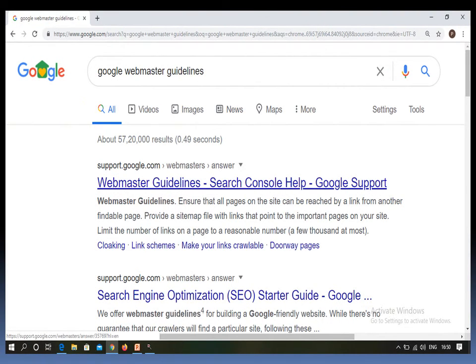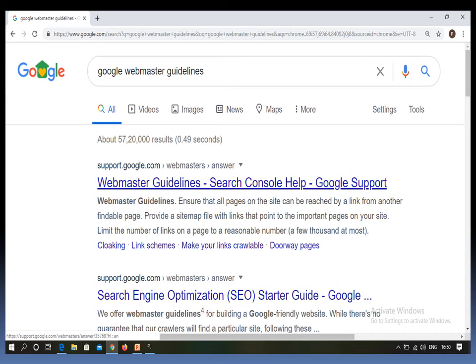Google has its guidelines. If you go to Google and search something like Google Webmaster Guidelines, then it is going to list all the guidelines that Google considers in order to rank your website. And if you follow those guidelines, then it is good for your website.